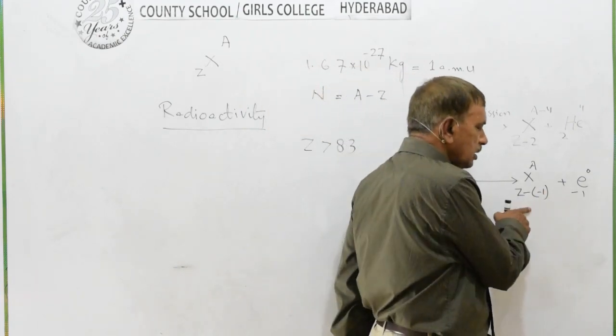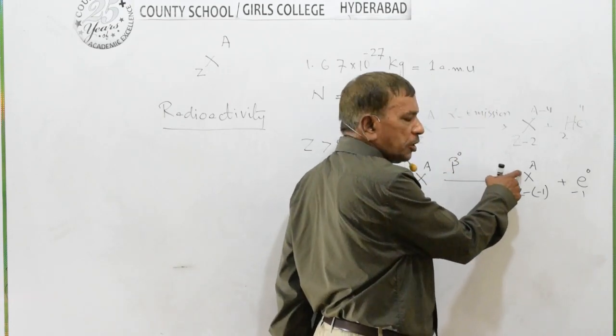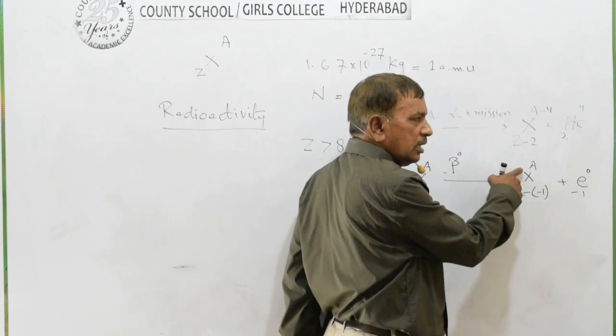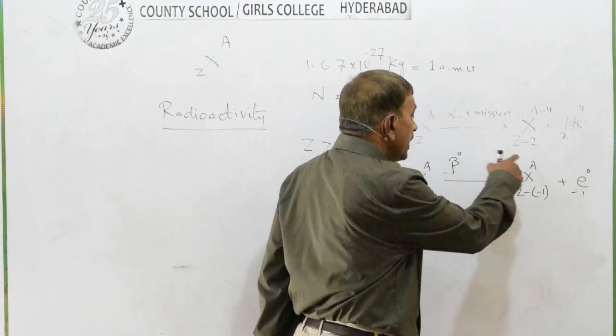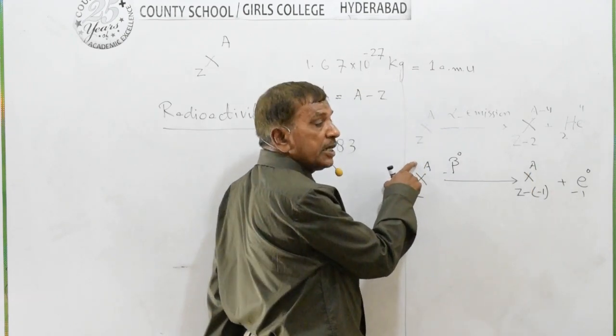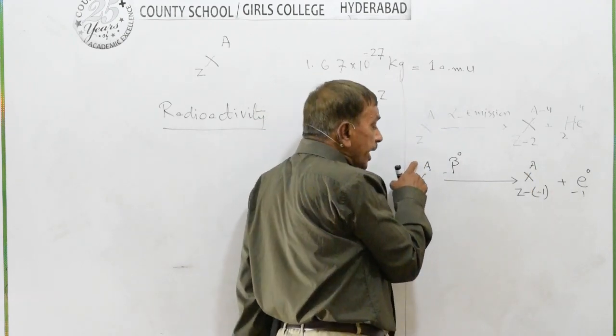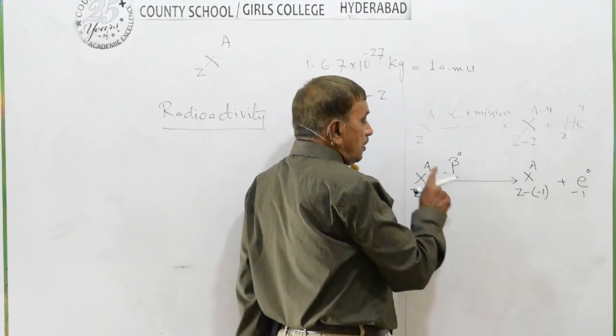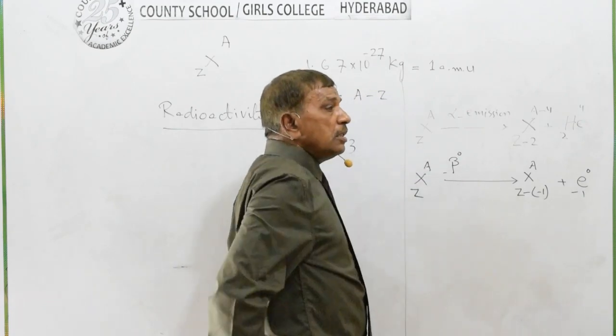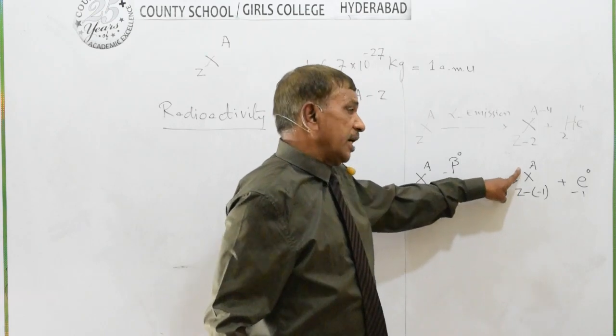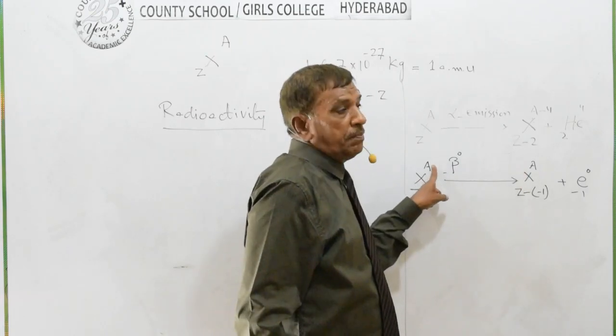So that will be the newly formed nucleus, the daughter nuclei. Its mass will remain the same as the mass of the parent nuclei. So we say that the mass number of the daughter nuclei is the same as the mass of the parent nuclei.